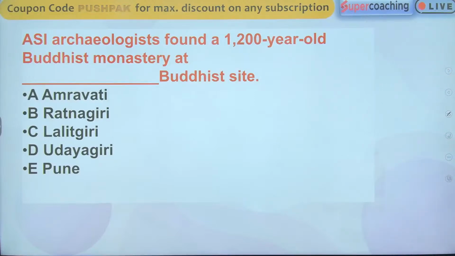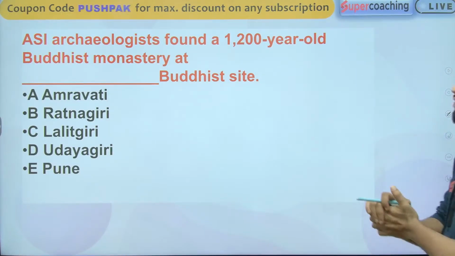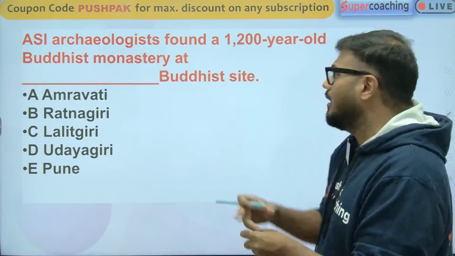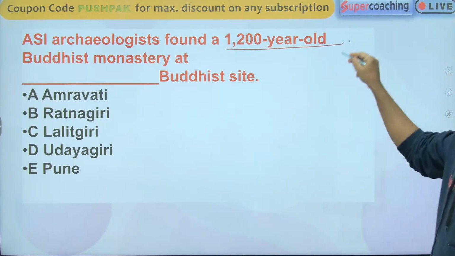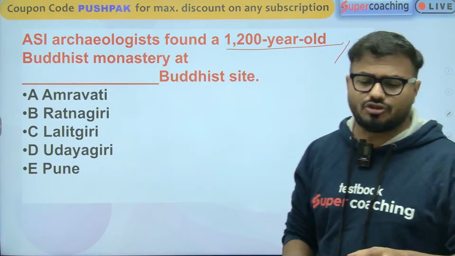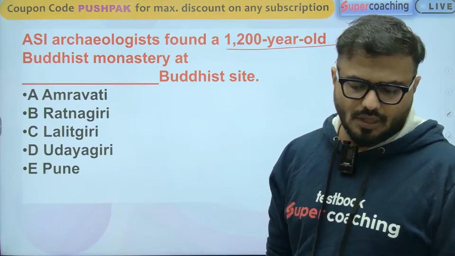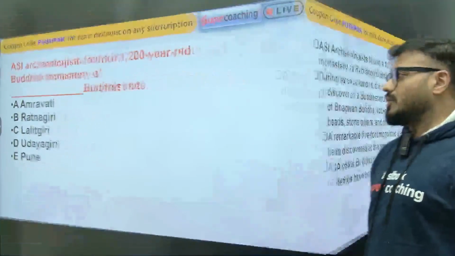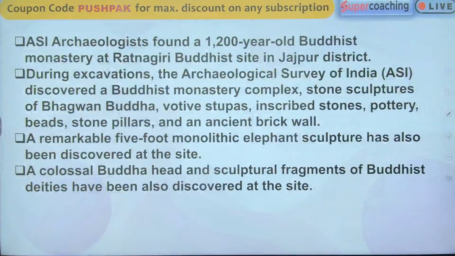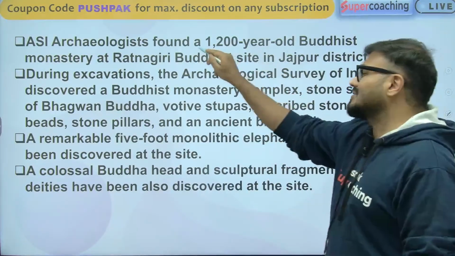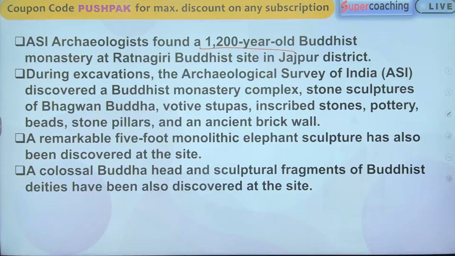ASI archaeologists found a 1200-year-old Buddhist monastery at which of the following Buddhist sites? So recently, the Archaeological Survey of India found one of the oldest Buddhist monasteries at an archaeological site. That is the question in front of you. Yes, the answer to this question is Ratnagiri, which is in Maharashtra. So they found a new monastery, 1200 years old.